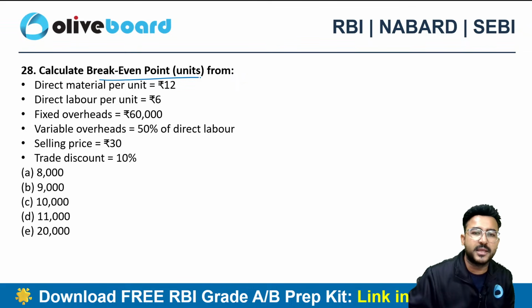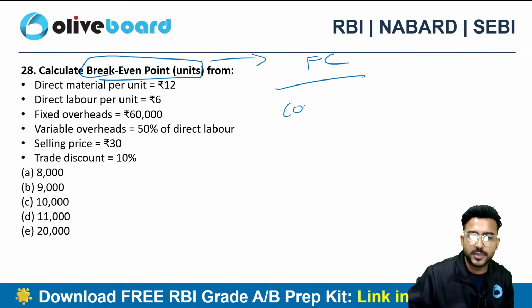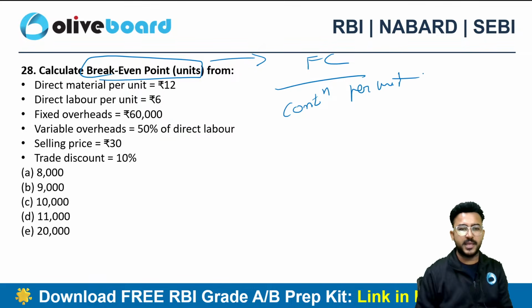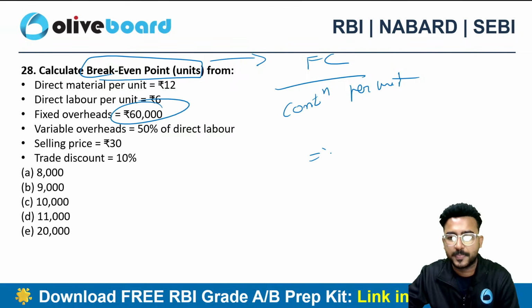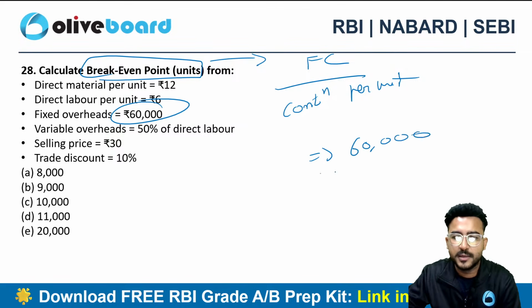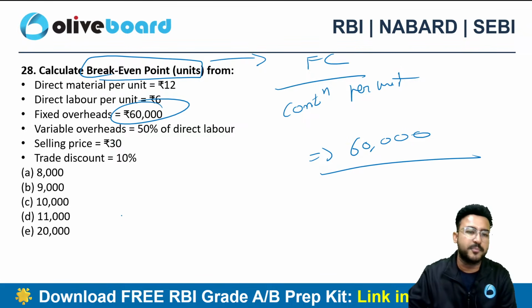Basically, the break-even point is nothing but fixed cost divided by contribution per unit. That's the formula to calculate the break-even point. Do I have fixed cost? Yes, I do have fixed cost, 60,000. Now I need to calculate the contribution per unit.